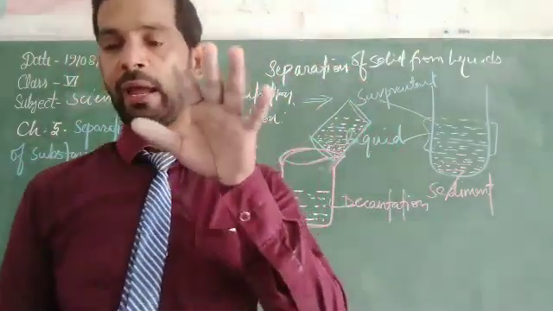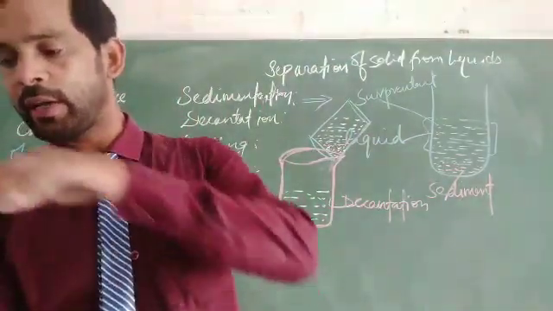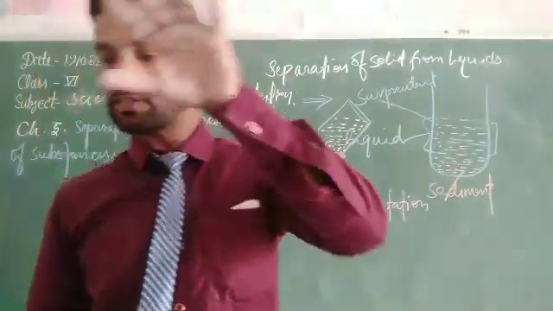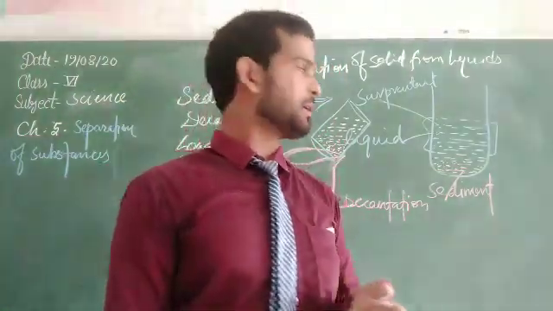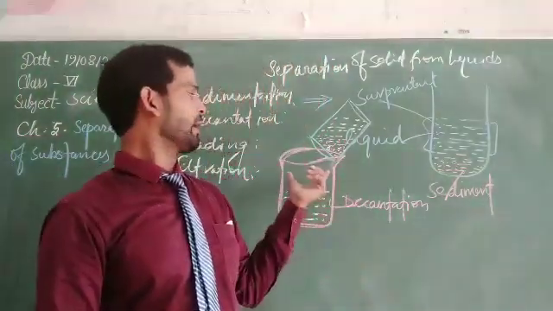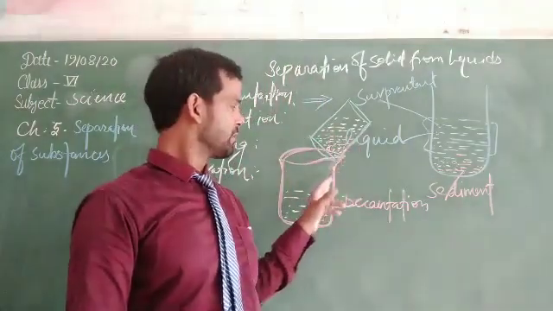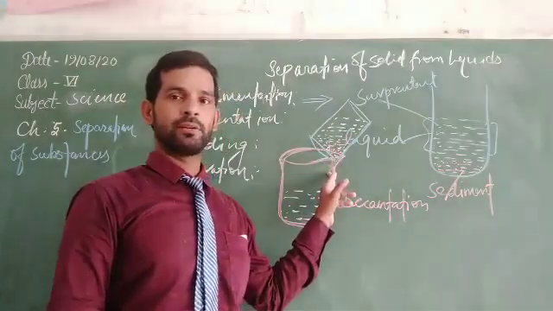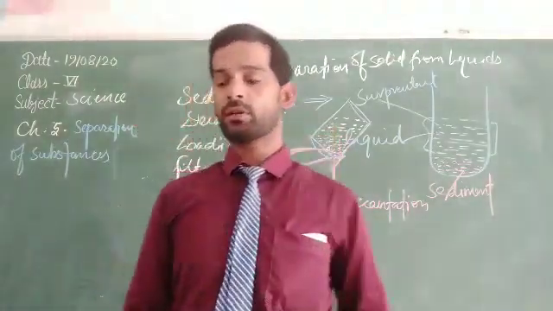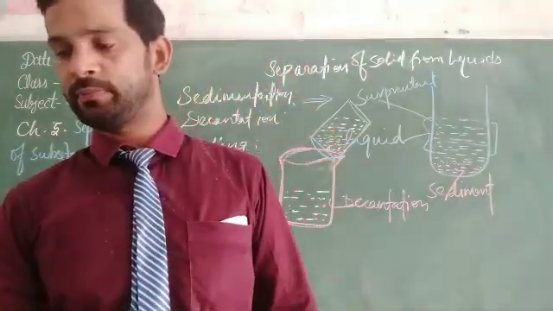And decantation is what? Actually the process of obtaining liquid from the insoluble solid is called decantation. This one is the insoluble solid, which is obtained without disturbing the sediment. When it is done, then this one is called decantation.